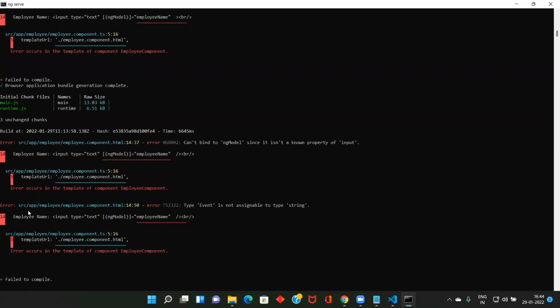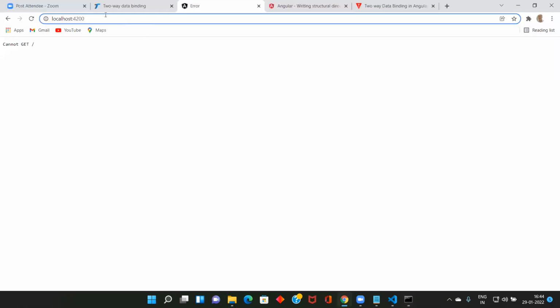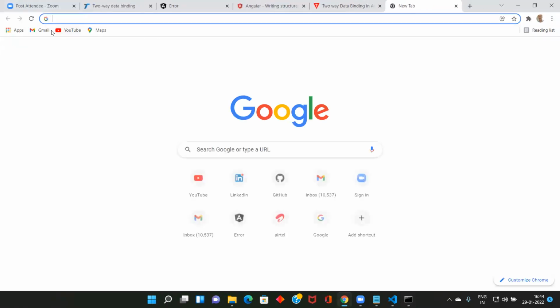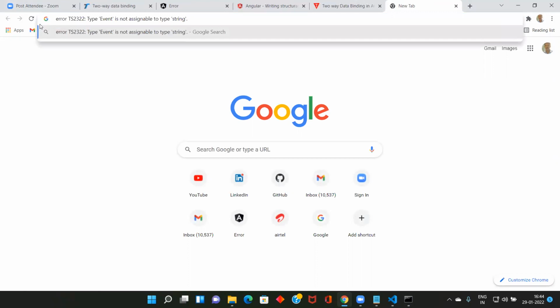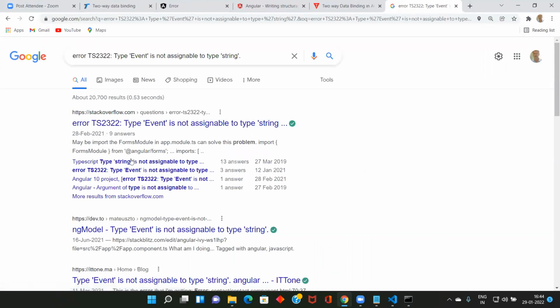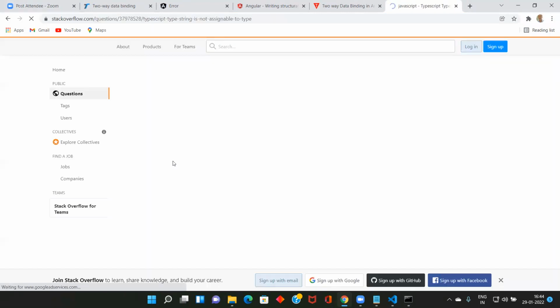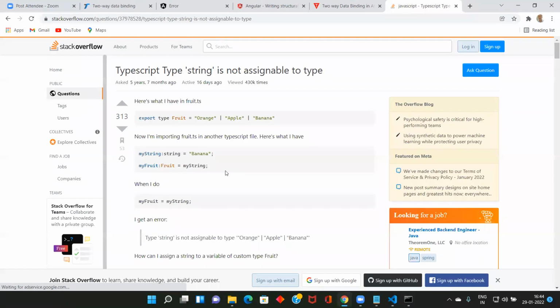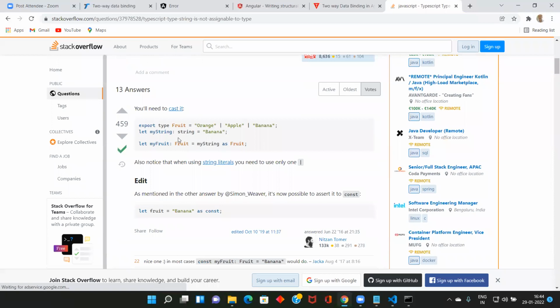Failed. So the error: type event is not assignable to type string. Error. Here, type string is not assigned to type. What's the problem here?